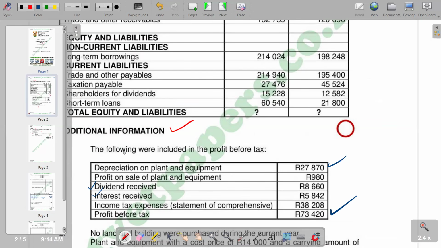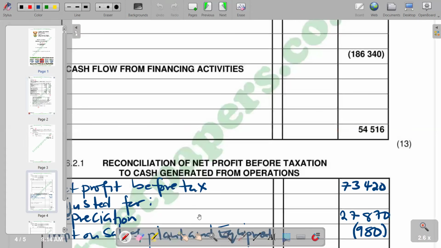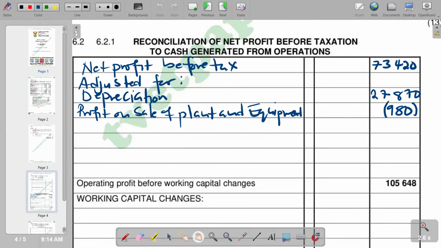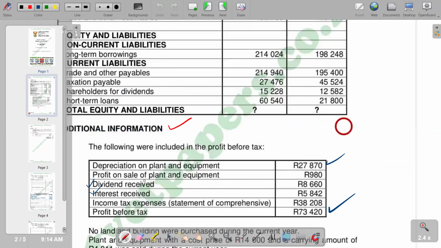So for dividends received, we have got an amount of 8,660. So remember, dividends received is an income, so it was added in the statement of comprehensive income. So now we are doing the opposite. We are subtracting. Then after dividends received, we've got interest received again, 5,842.